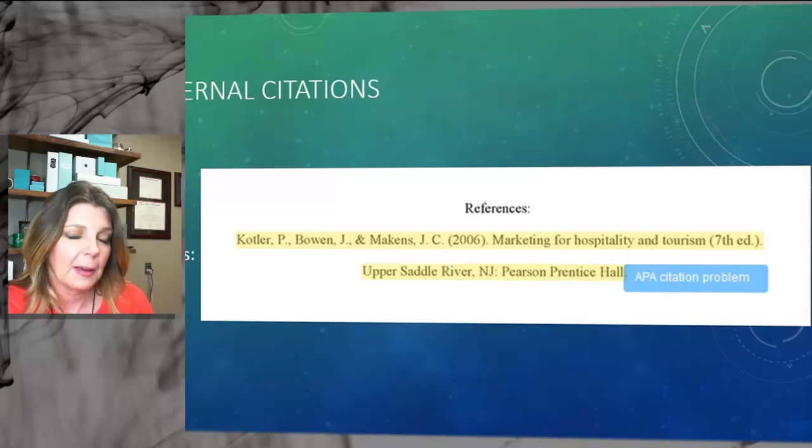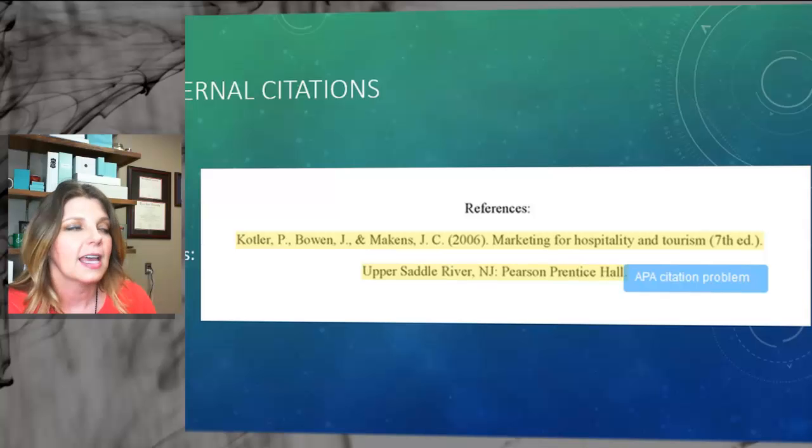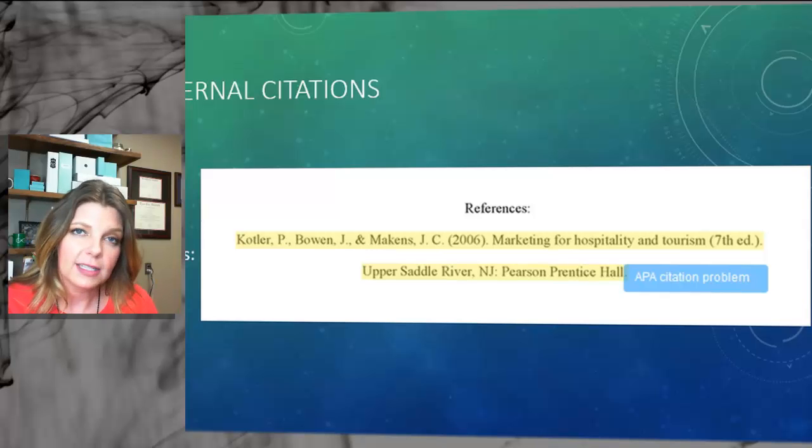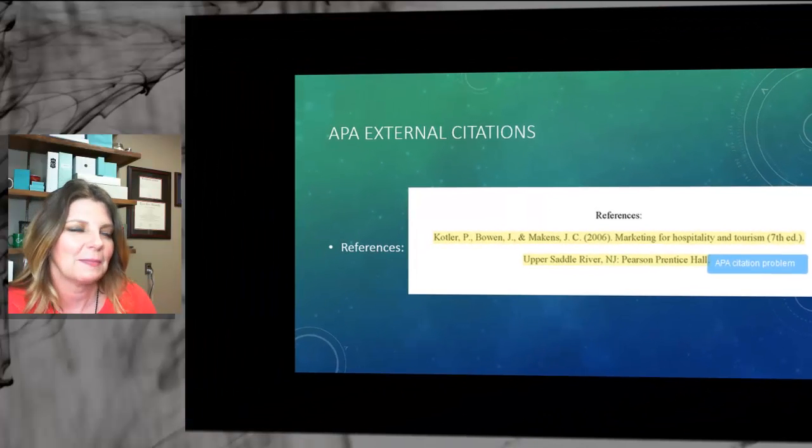That's not APA format. And second of all, even though this looks like it has a hanging indent, what this student did was actually center the reference. What we need this to do is to be a hanging indent. So the top line will be all the way to the left, and then the second line, and sometimes even a third line, will be a hanging indent, and I'll show you how to do that.